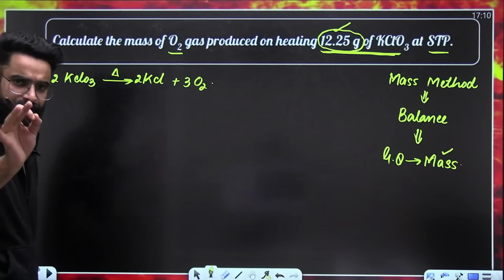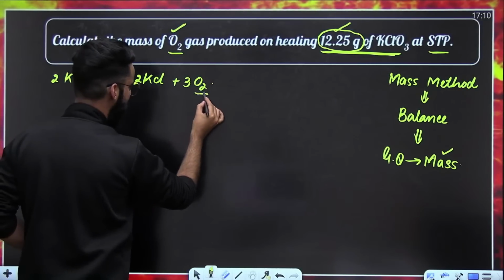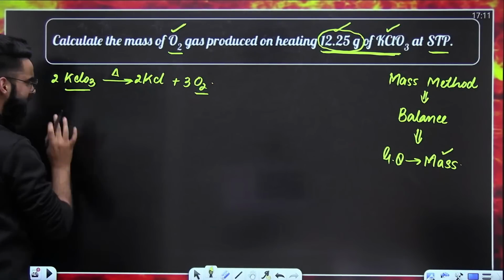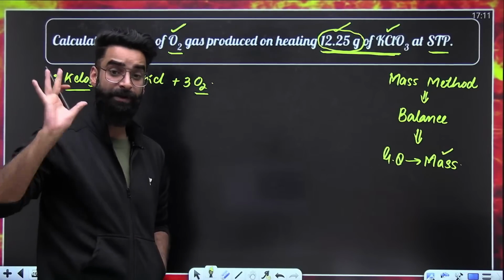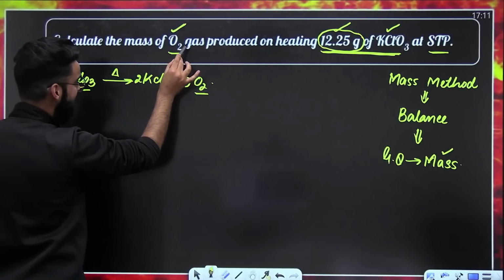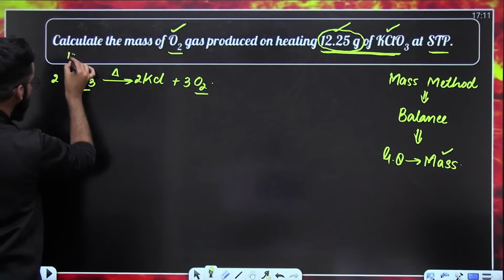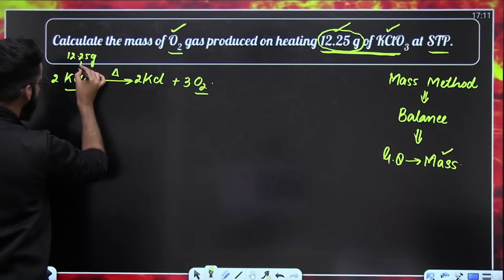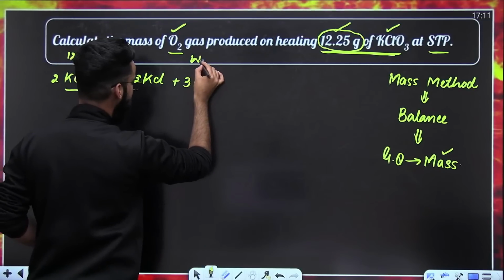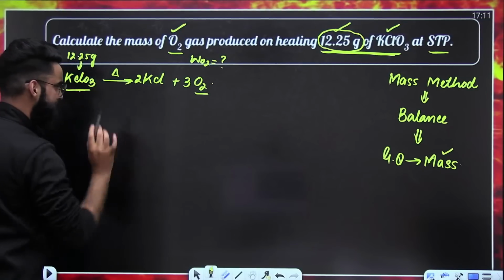Okay? The one whose data is to be calculated, and the one whose data is given, just relate the two, guys. Simple and basic. Understand properly what I'm going to say. We are supposed to calculate the mass of oxygen gas produced on heating 12.25 grams of KClO3. So as per the question, we have to heat up 12.25 grams of KClO3, and on heating it, we have to calculate the mass of oxygen gas produced. Okay? So I'm going to relate these two things.